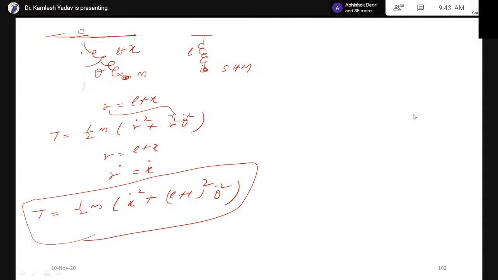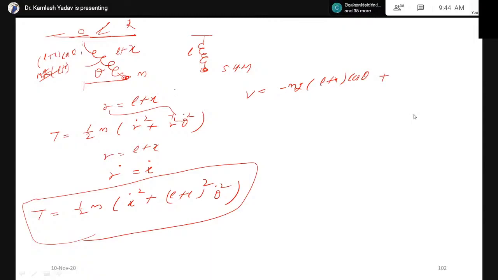But now we have to calculate the potential energy. Suppose this length is L plus x. Draw a perpendicular. Now the potential energy can be written, taking the reference point at the origin here, as minus mg times L plus x times cos theta. Now this is the gravitational potential energy.